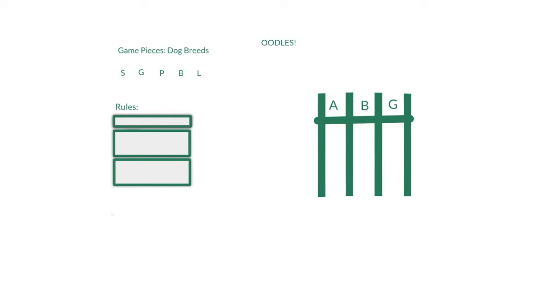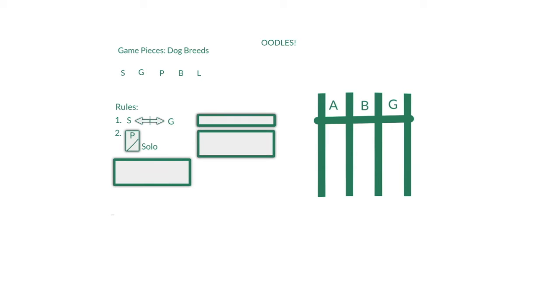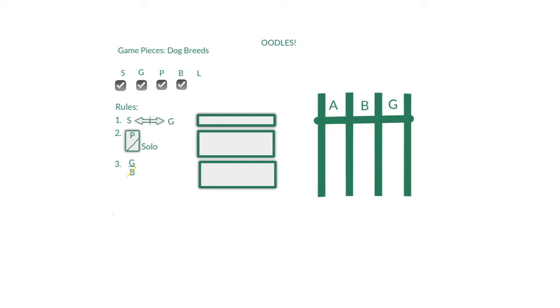The first one, that S and G cannot go into the same kennel, that P is solo, and that B cannot go into the gamma kennel. And checking for floaters, we see that L is our only floater.